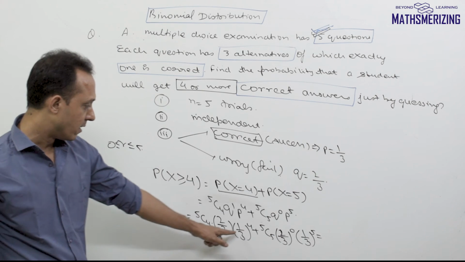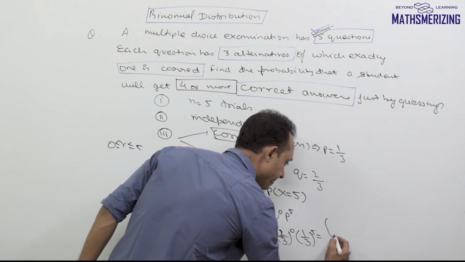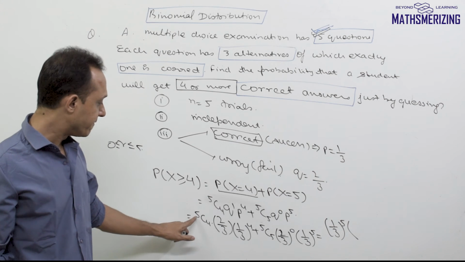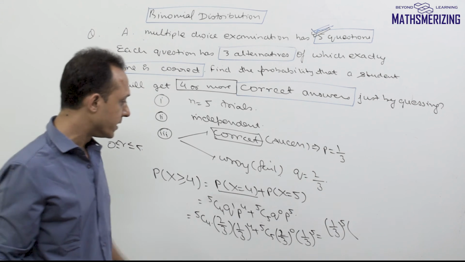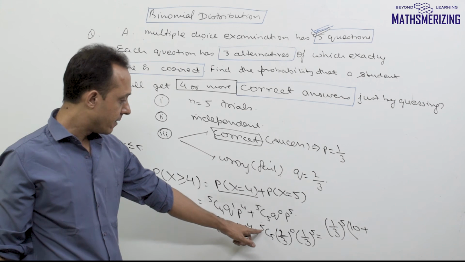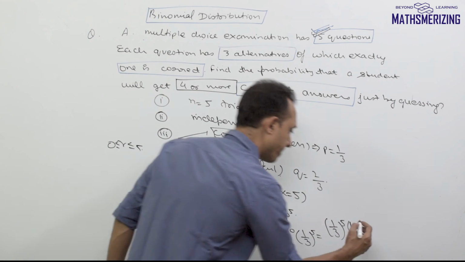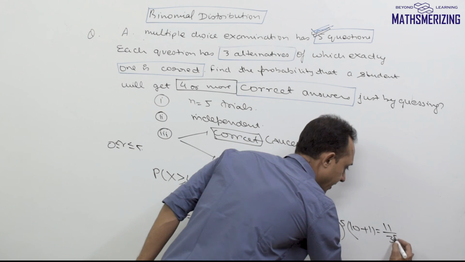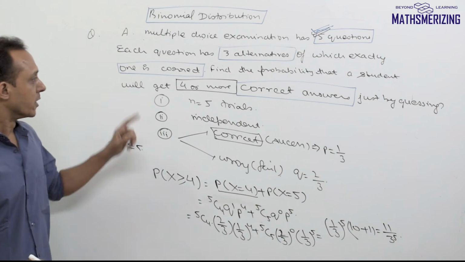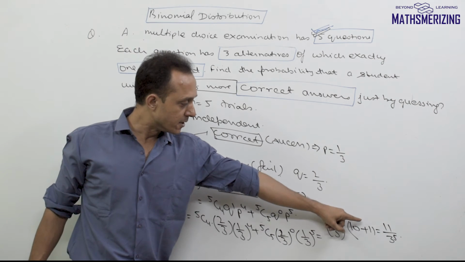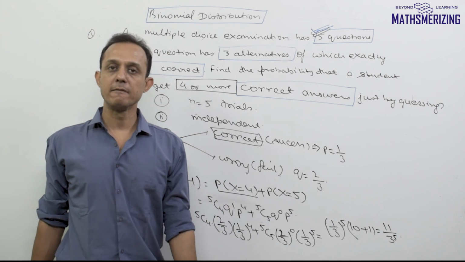So actually I'll take 1 by 3 to the power 5 common, and here I'll get 5c4, which is 5 into 2 is 10, and then plus 5c5, which is 1. So the answer to this question will be 11 upon 3 to the power 5. So the probability that a student will get 4 or more correct answers just by guessing is simply 11 upon 3 to the power 5.